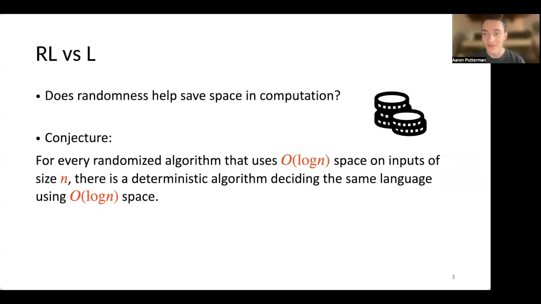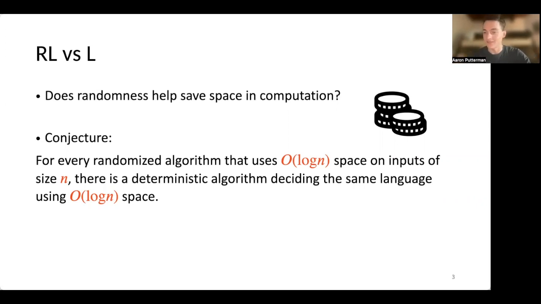Broadly speaking, this line of work is following in line with the conjecture of RL versus L, or can also be seen as work towards the BPL versus L conjecture. And this conjecture is interested in whether or not randomness is really essential for space-bounded computation. So it's broadly believed in the complexity theory community that, in fact, randomness is not necessary for space-bounded computation.